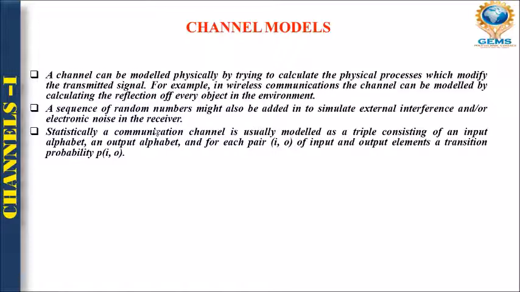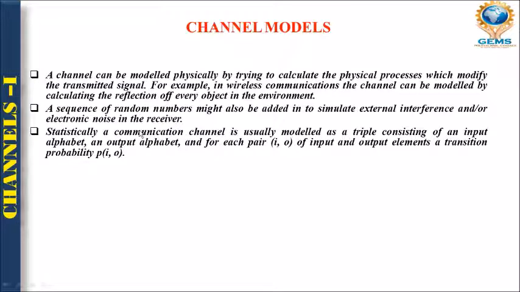Statistically, a channel is usually modeled as a triple consisting of an input alphabet, an output alphabet, and for each pair I, O, where I represents input and O represents output elements, a transition probability, P(I, O). What does it mean?